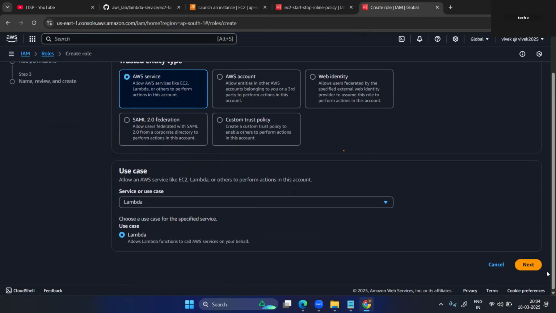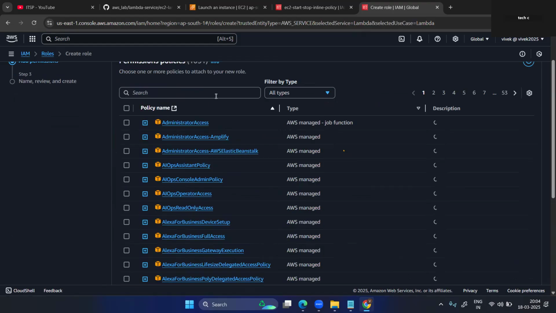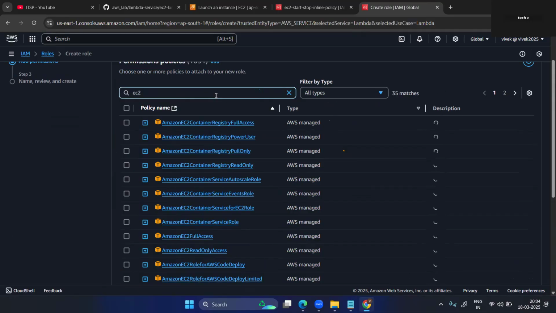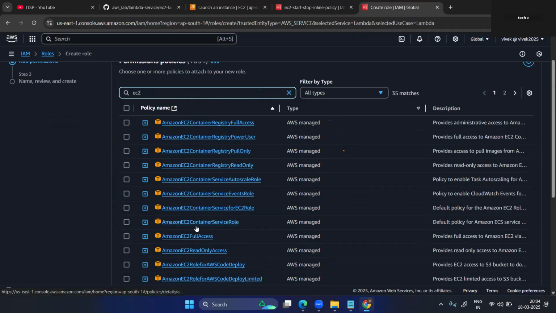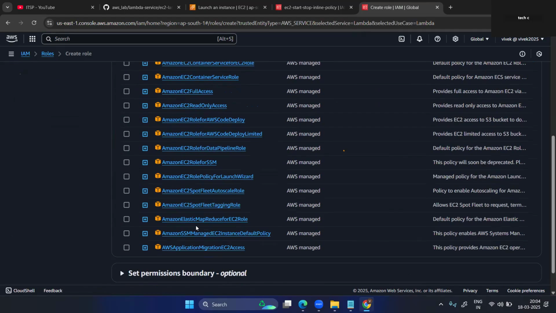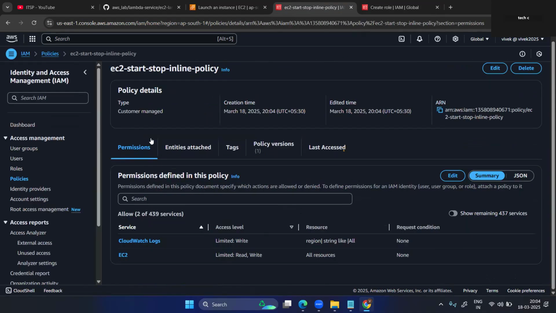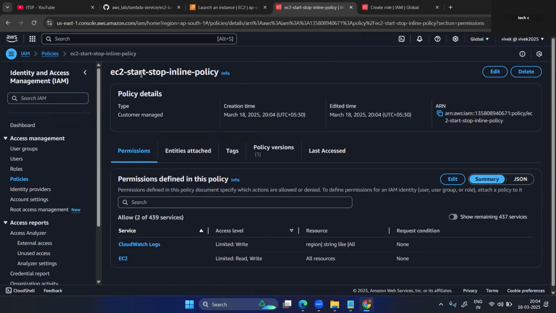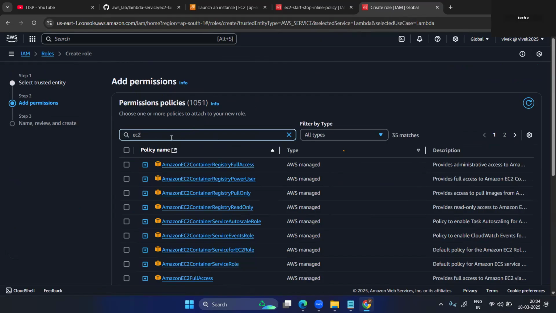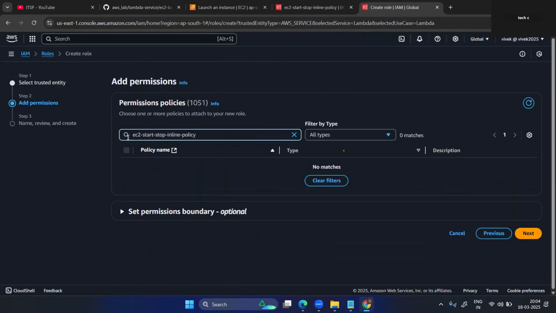Okay. Perfect. Next. And just here you can select EC2. It's created now. Just copy the policy name. Search here. Here you will get the policy.